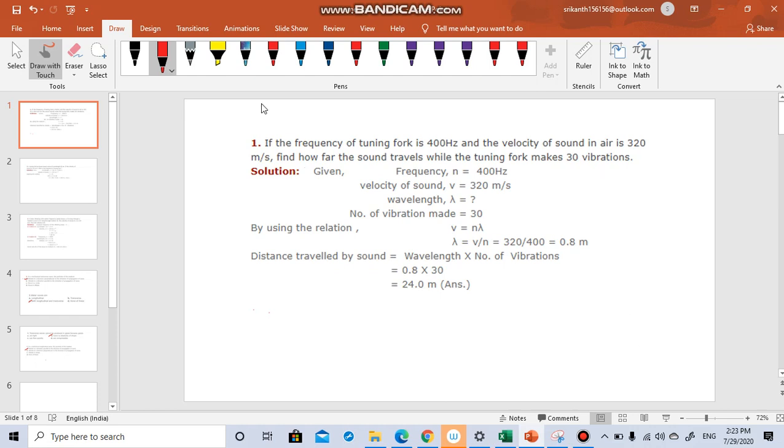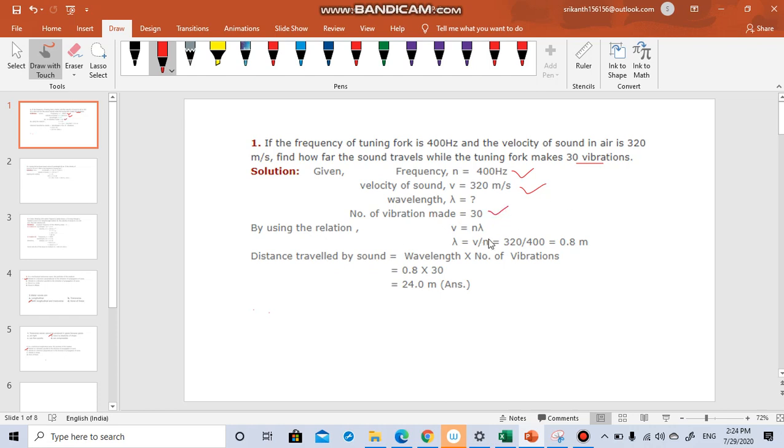So in this question, frequency is given. Frequency is 400 Hz. Velocity is 320 meter per second. He asks you to find out lambda. V is equal to n lambda. But here he has given you that it is making 30 vibrations. So number of vibrations is given.